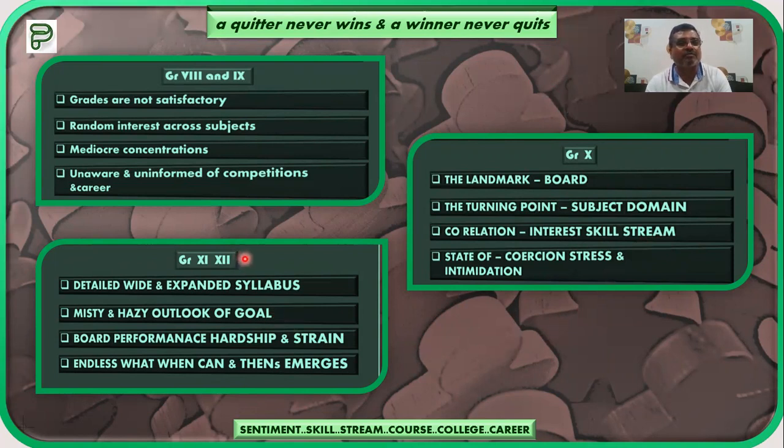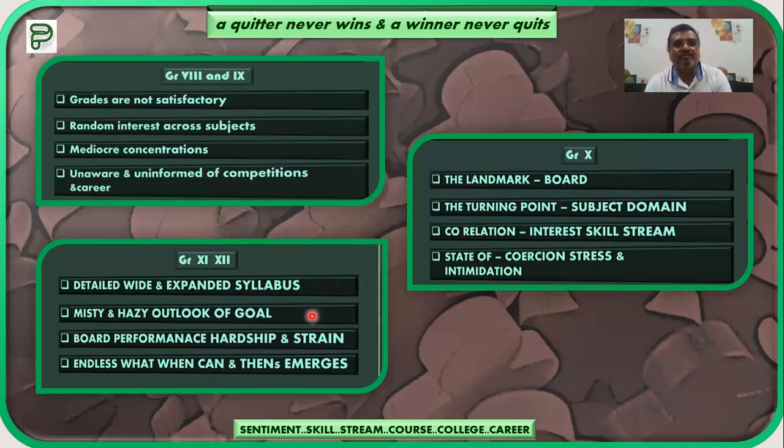Grade 11 and 12 students: as soon as the student has chosen a particular subject stream, he sees that in grade 11 there is a very detailed, wide and expanded syllabus. Definitely, you have chosen a particular stream and now you are entering the world of higher studies, so there will be an expansion of the syllabus. So don't worry. There are certain techniques, certain ways to read and learn all that expanded syllabus, and they will help you out.